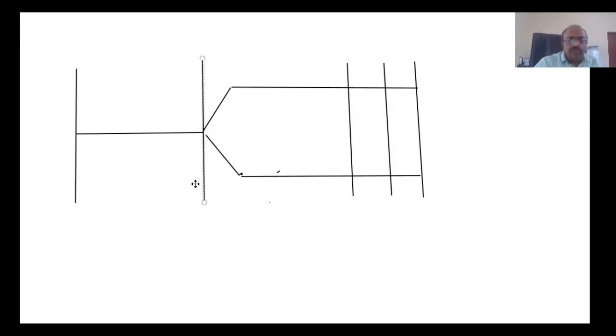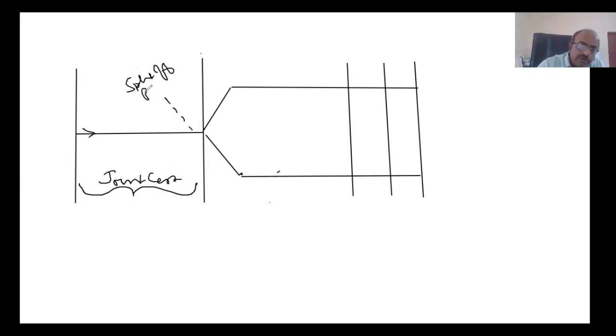Okay. So more or less we are done. Now let us start understanding. Now this area, this is the amount that you are spending, is your joint costs. That means you start the process here till the time you are at the split off. This point is called, as I told you earlier, the split off point.